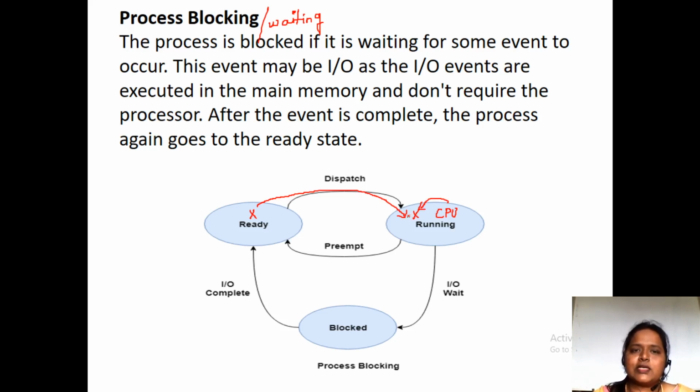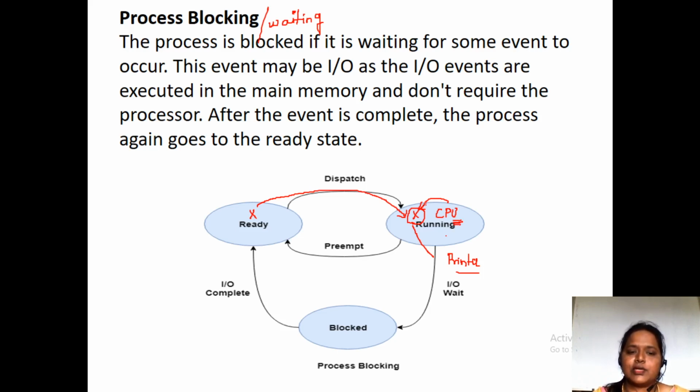So what is process blocking? When this X is going to be blocked, during the execution, if this X wants some printer, but at that time the printer is not available, what does it have to do? It has to wait in the running state. If it is waiting in the running state, that means the CPU is going to be idle without doing any work. But we don't want our processor to be in an idle state.